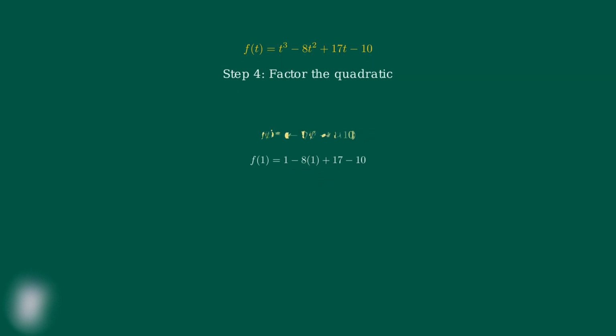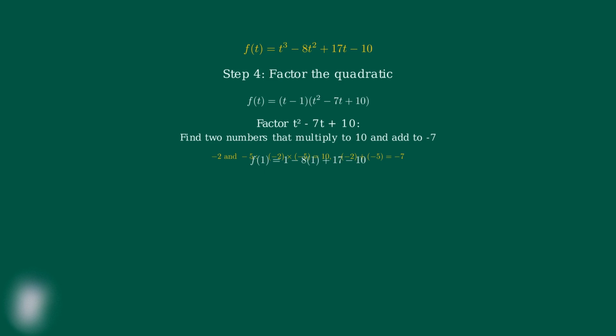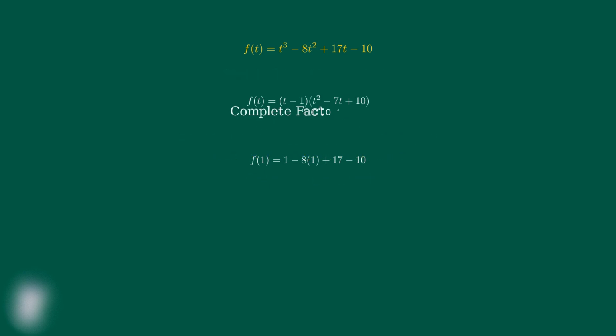Step 4. We need to factor the quadratic t squared minus 7t plus 10. We look for two numbers that multiply to 10 and add to -7. These numbers are -2 and -5. Therefore, t squared minus 7t plus 10 factors as t minus 2 times t minus 5. Our complete factorization is f of t equals t minus 1 times t minus 2 times t minus 5. We can verify this is correct because the roots are t equals 1, t equals 2, and t equals 5, and each corresponds to a factor in our answer.